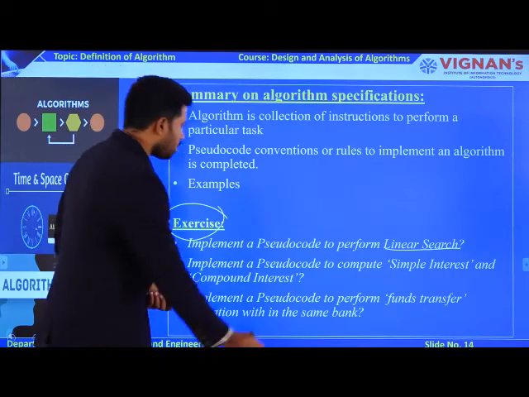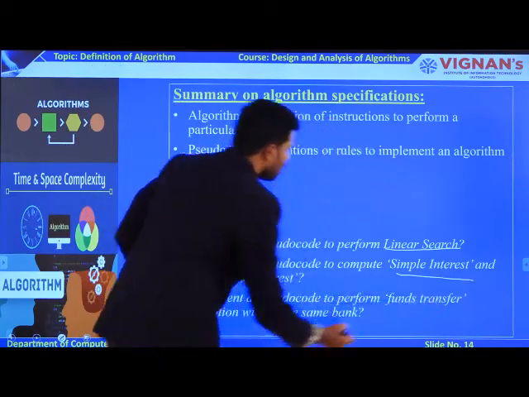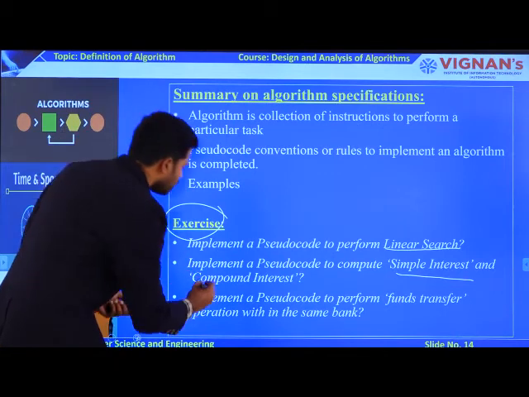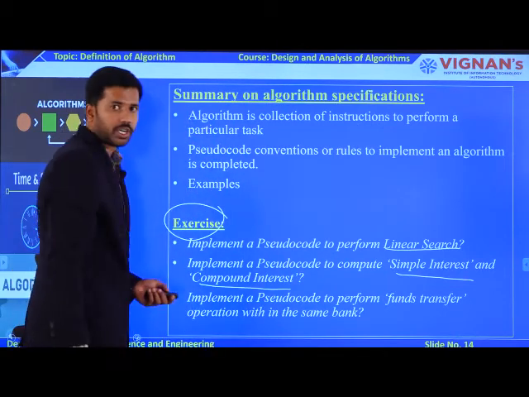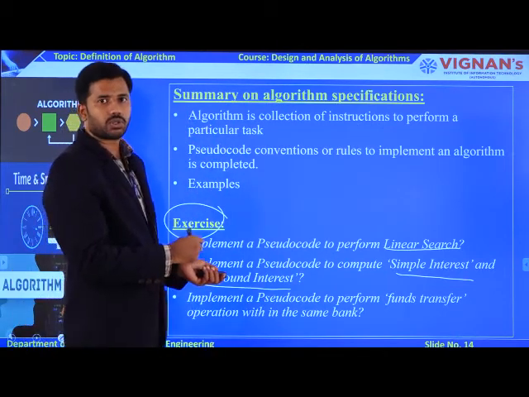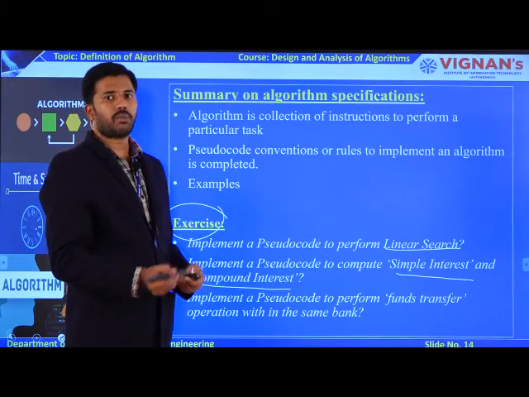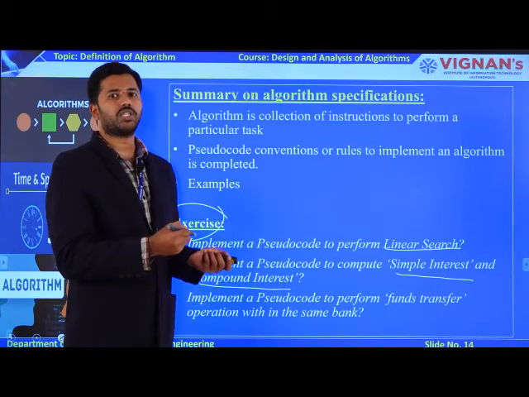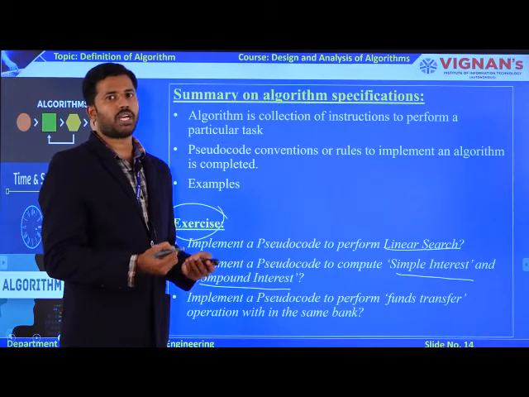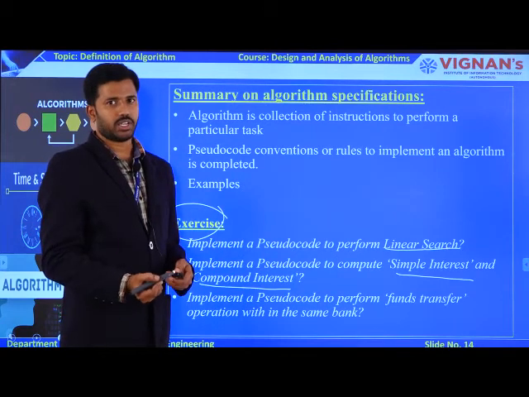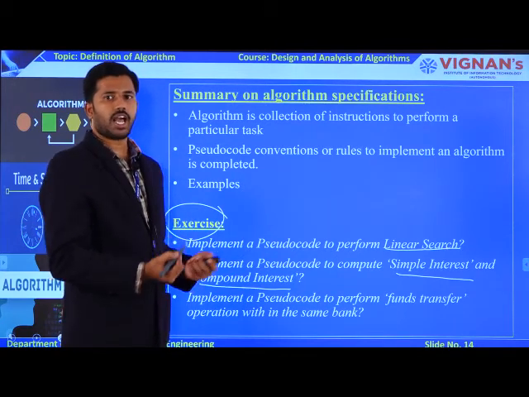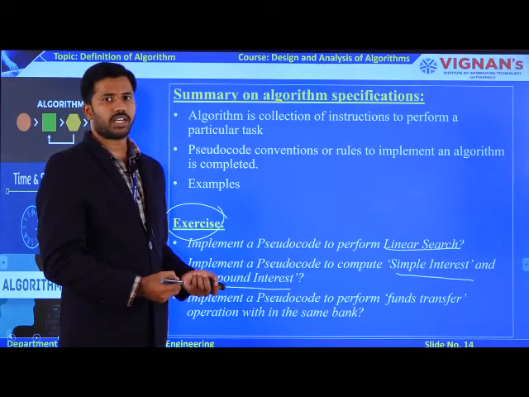And the second assignment I am giving to you is that you need to write the pseudocode for simple interest as well as compound interest. So to solve this second exercise, what are the parameters you require? You need to accept the principal amount, followed by the number of years, followed by the rate of interest. Based on these three parameters, you can find the simple interest as well as the compound interest.